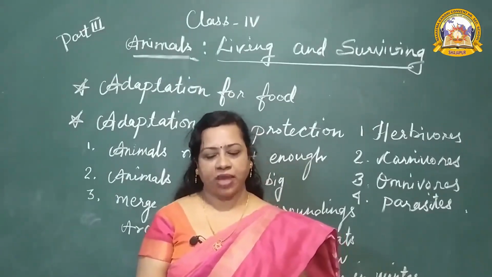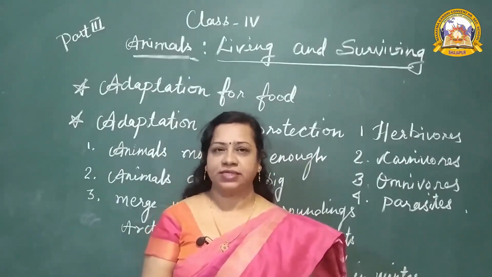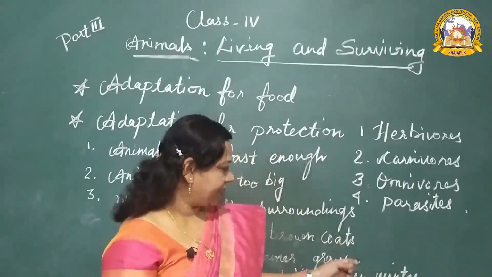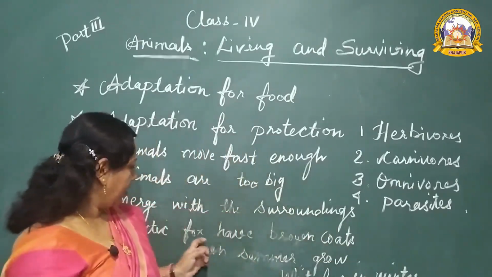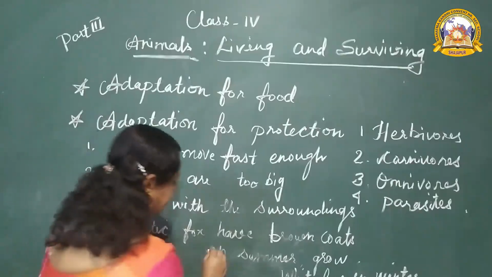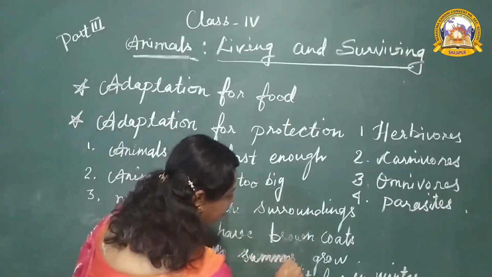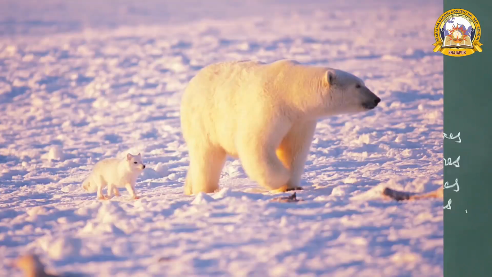This is the camouflage. Then in polar regions, one special feature is there. The Arctic fox has a brown coat in summer and it grows white in winter, and they can protect themselves in this way.